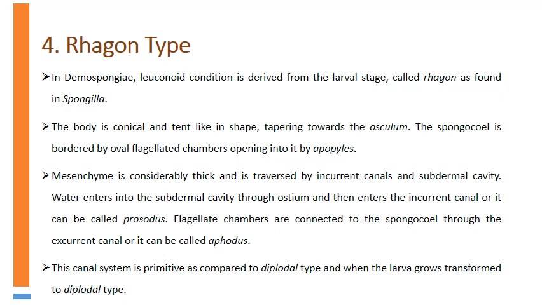Water enters into the subdermal cavity through the ostium and then enters the incurrent canal, also called prosopyle. Flagellated chambers are connected to the spongocoel through the excurrent canal, also called aphodus. This canal system is primitive as compared to the diplodal type, which is a rhagon type of canal system.